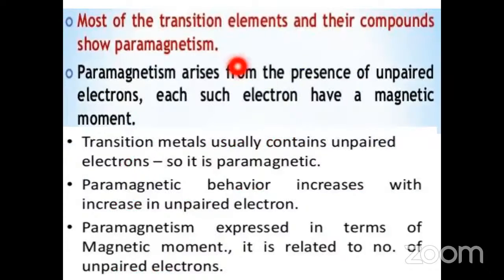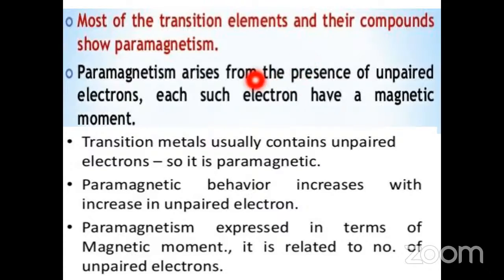Most of the transition elements and their compounds show paramagnetism because most of the elements have unpaired electrons in their d orbitals.